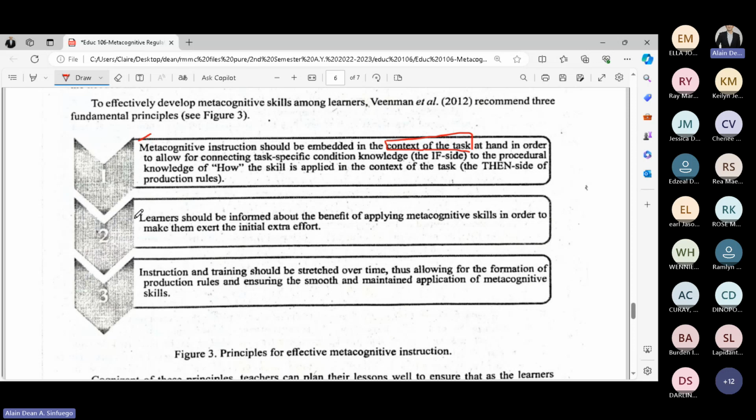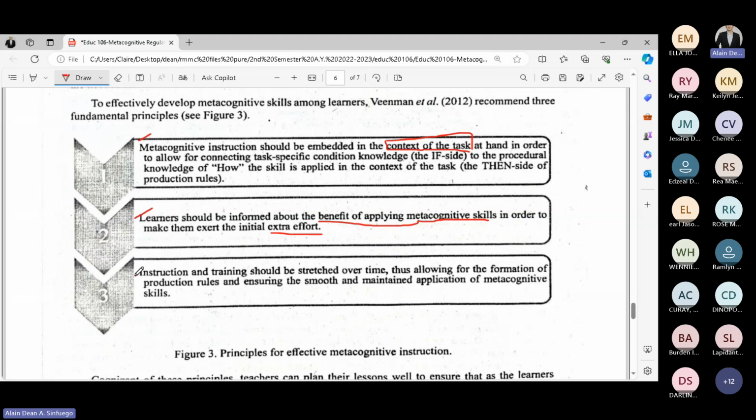Second, learners should be informed about the benefit of applying metacognitive skills in order to make them exert the initial extra effort. So the second principle is that there is a benefit of applying the metacognitive skills wherein it leads the learners to have extra effort.